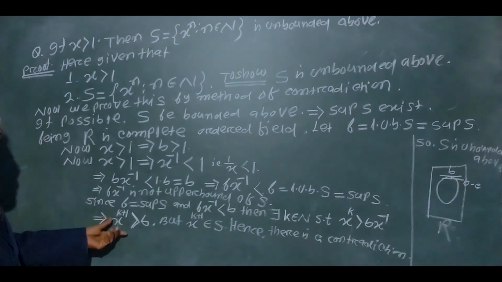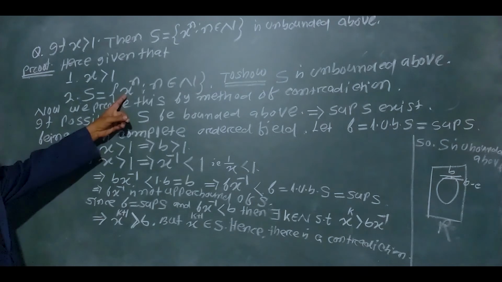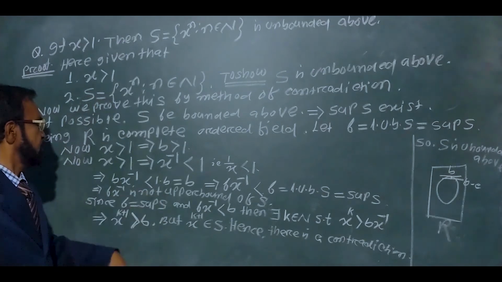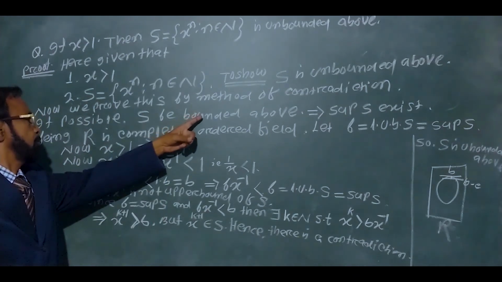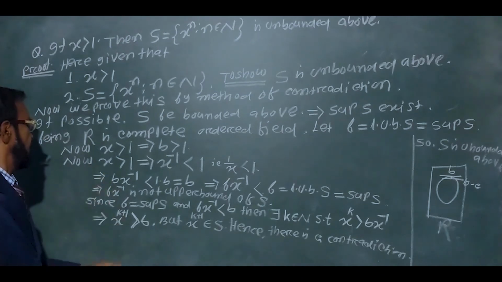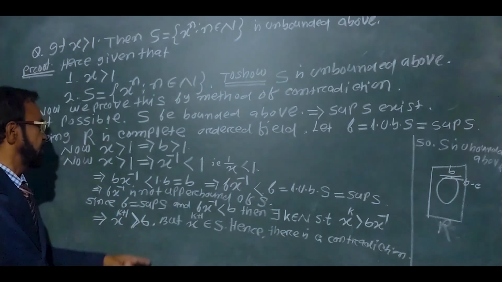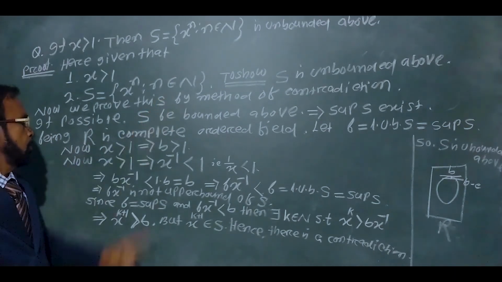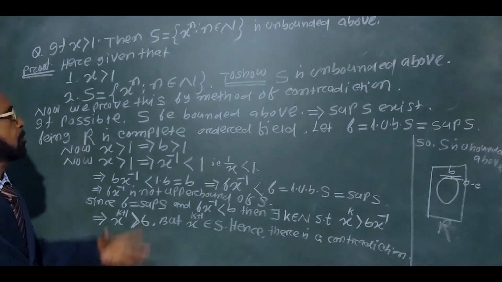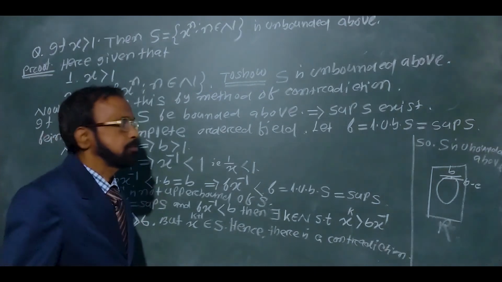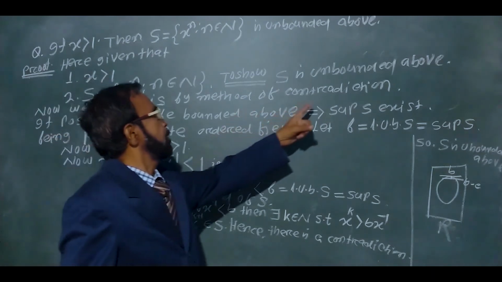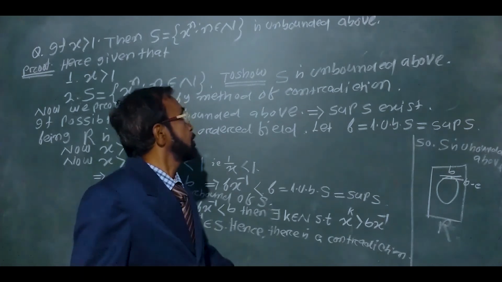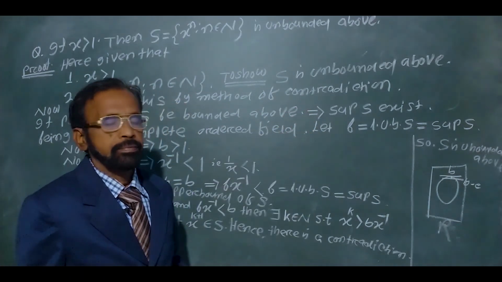But x to the power k plus 1 is an element of S. Each element of S must be less than or equal to B because it is given that B is the least upper bound. But here an element of S is greater than B. It contradicts the definition of the least upper bound, the supremum. This contradiction occurs due to our wrong assumption that S is bounded above. Hence, the set S is unbounded above.